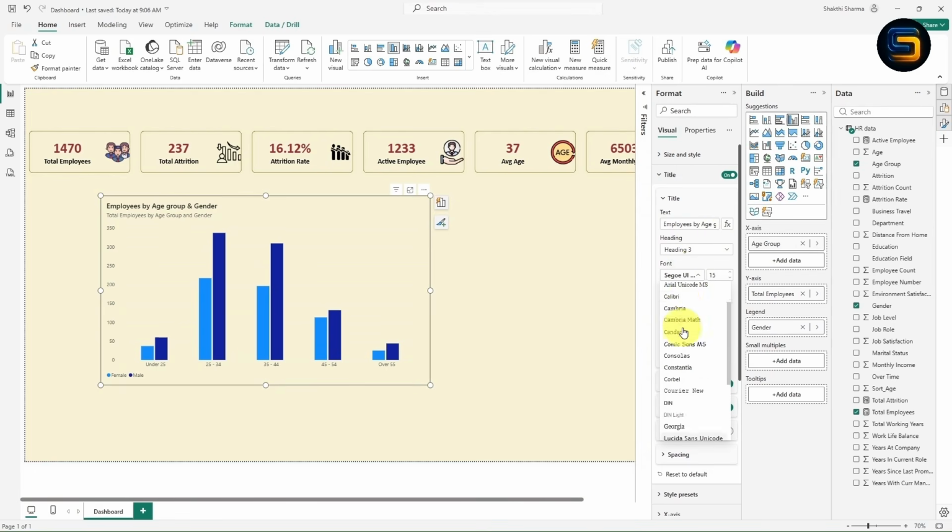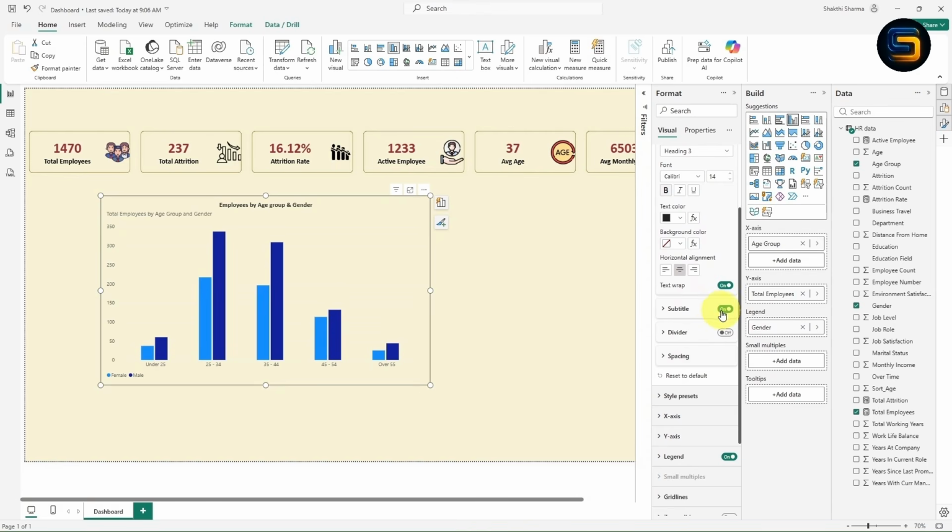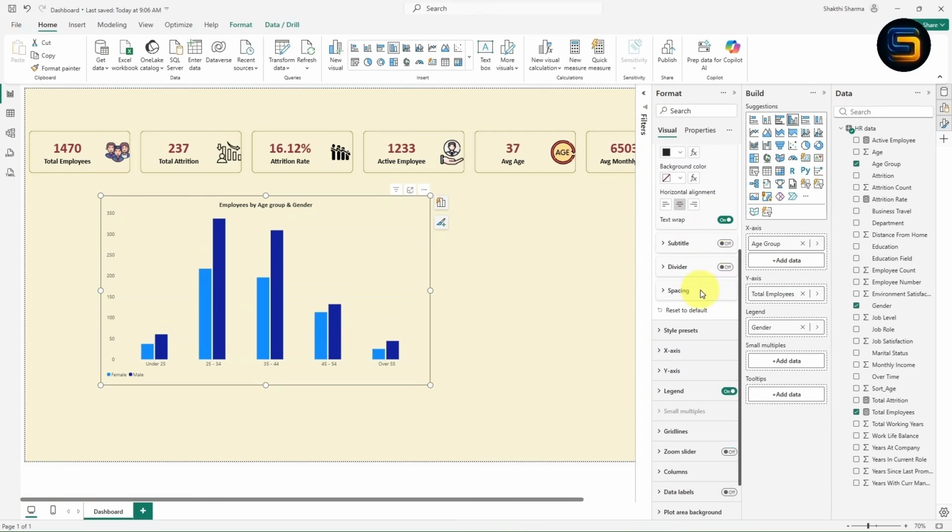Let us change the font. From here I will select this Calibri. I will decrease the font size to 14. Now let me make it bold. Now I will give the alignment to center. Now it is looking perfect. Now I will turn off this subtitle. Now the subtitle is removed.